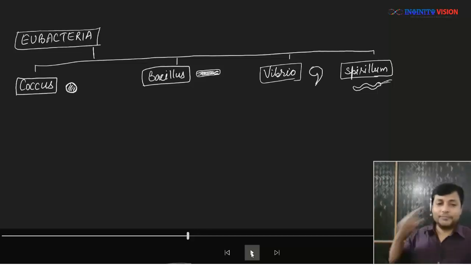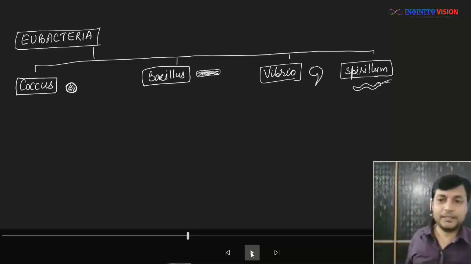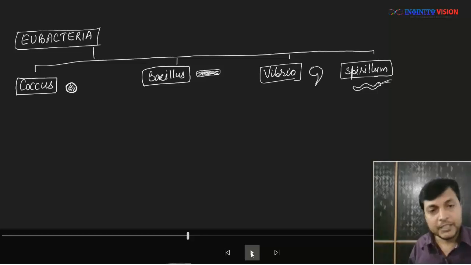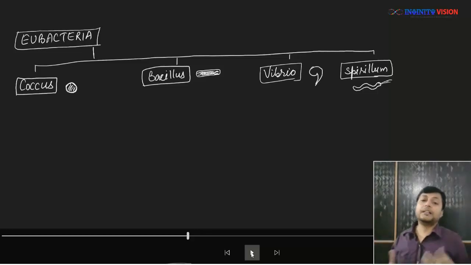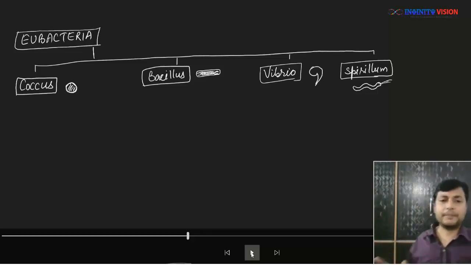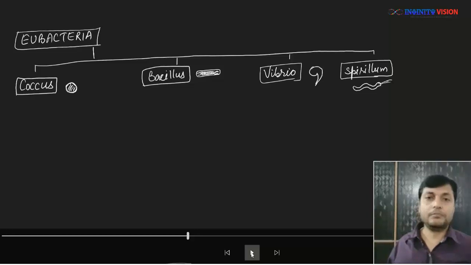So just keep thinking and you'll get a lot of ideas. The eubacteria on the basis of shape are mainly divided into these four categories: coccus, bacillus, vibrio and spirillum or spirilla. Further, the coccus and bacillus groups are divided. However, vibrio and spirillum are not that much divided, or at least we do not have to study them in class 11 and 12. That is out of the scope.